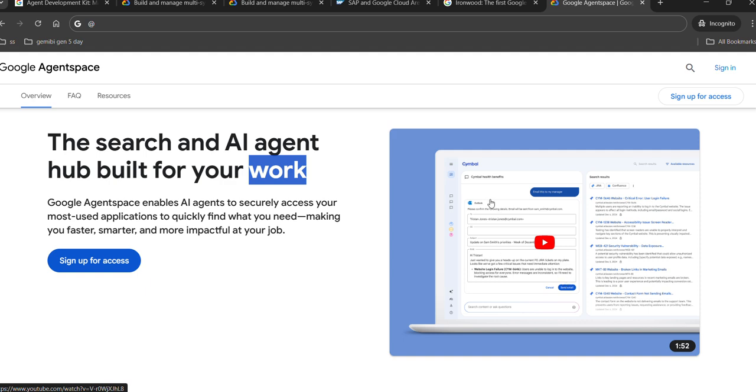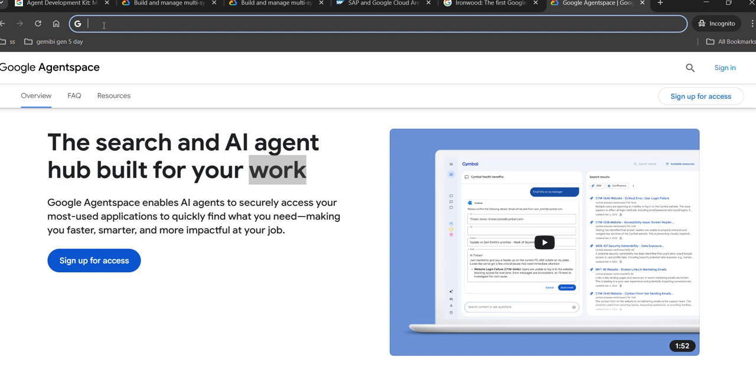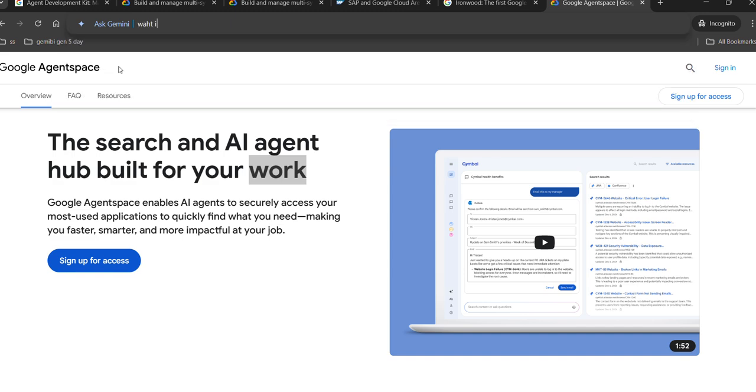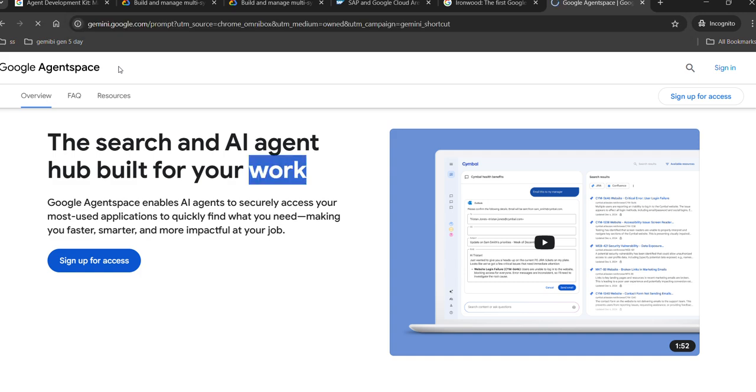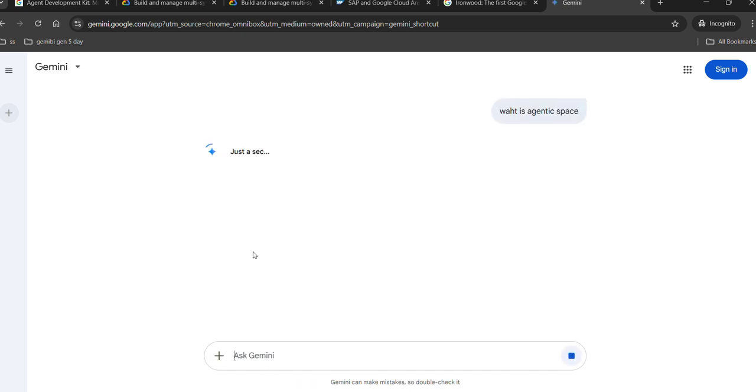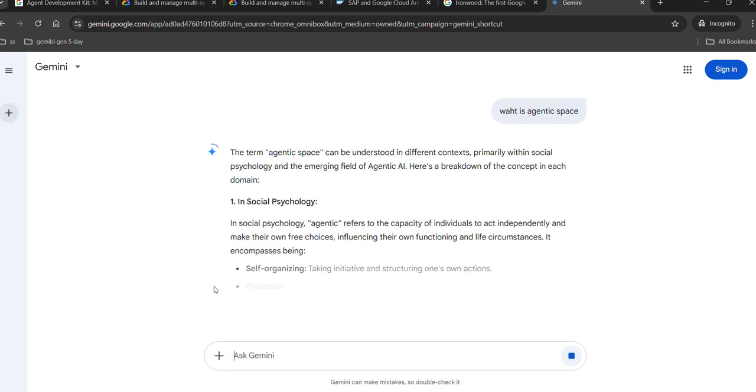It will create all the actions, collect all information from the system and give the result as an agent. So we can call the agent here, Agent Gemini. Okay, what is Agentspace? So it goes to Gemini, runs and gives the result.